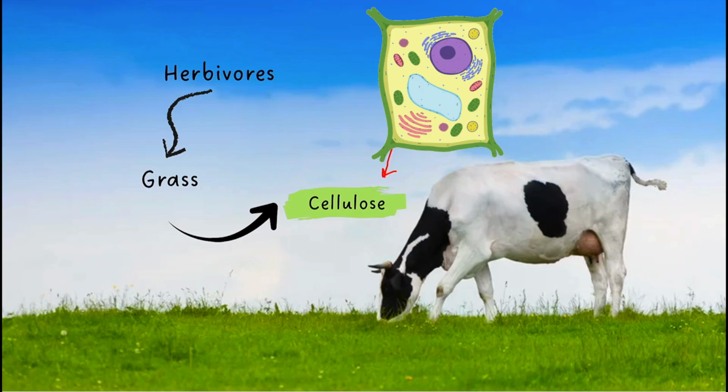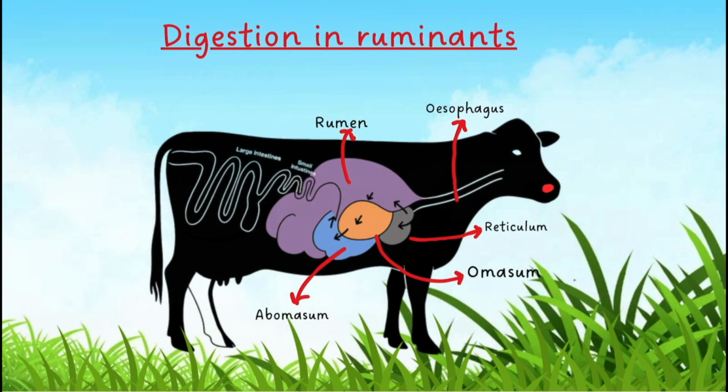Now in case the cows and the buffaloes feed on these grasses, they also take in this cellulose part. This cellulose is very hard to digest. Here in this class we will see how this cellulose is digested or broken down inside the cow or other grass-eating animals. Now, a cow always grabs its food very fast. They quickly swallow their food through their mouth.